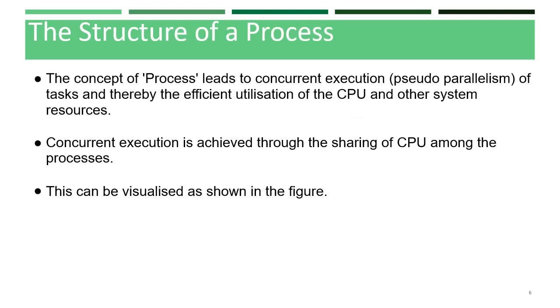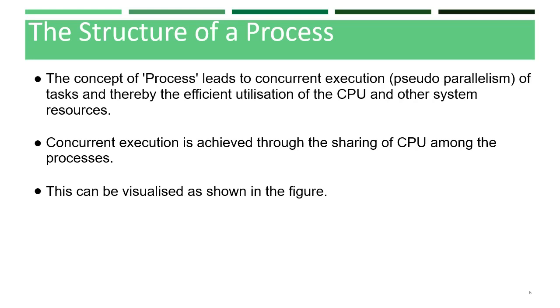Next is the structure of a process. The concept of a process leads to concurrent execution of tasks. Concurrent means operations which take place at the same time, and thereby efficient utilization of the CPU and other system resources. Concurrent execution is achieved through the sharing of the CPU among the processes.